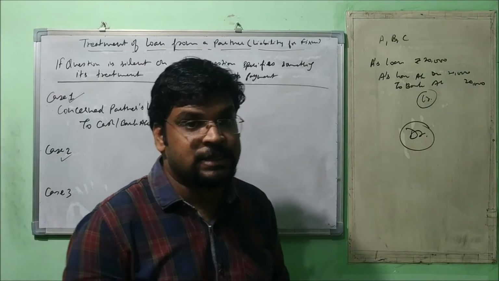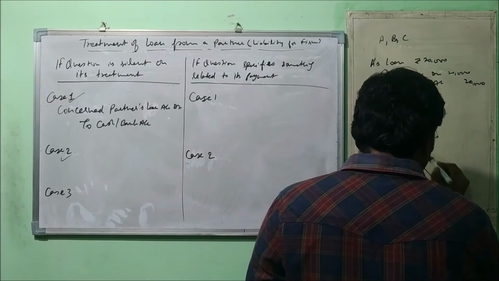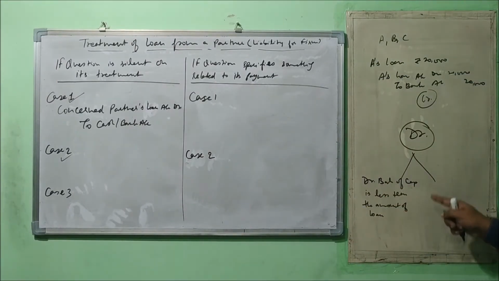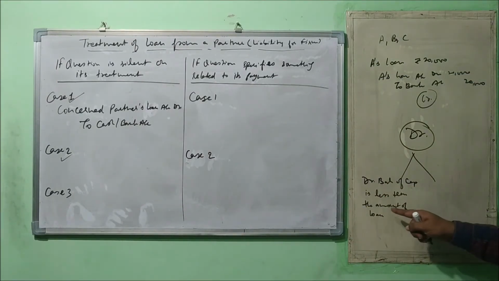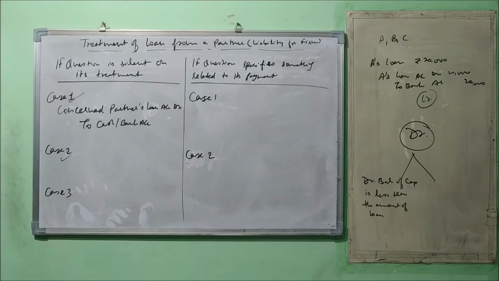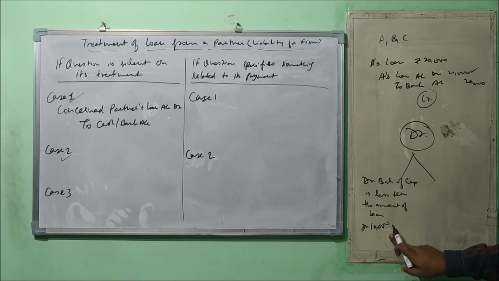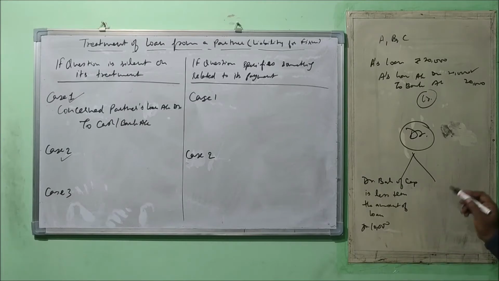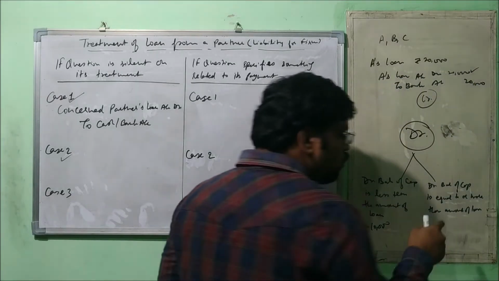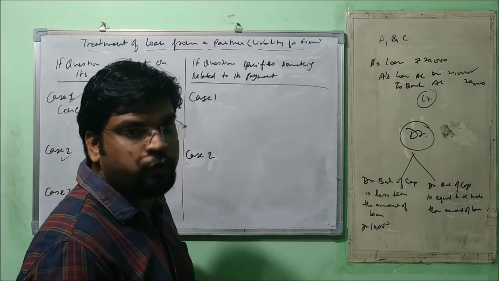Now in that case, there are two possibilities. One, the debit balance of capital is less than the amount of loan. Say for example, debit balance is 10,000, and the amount of loan is 20,000. So this is less than the loan amount. Another, debit balance of capital is equal to or more than amount of loan.